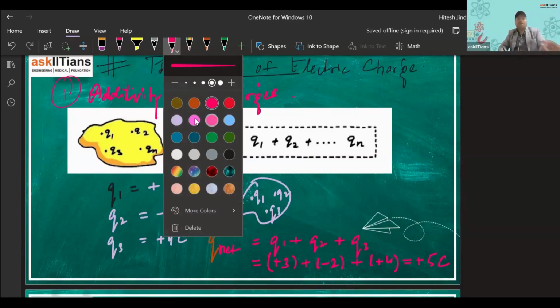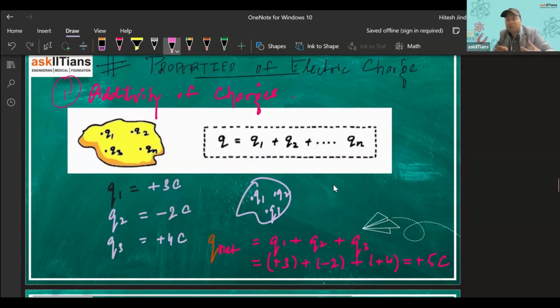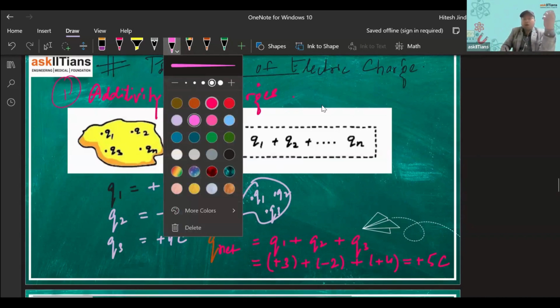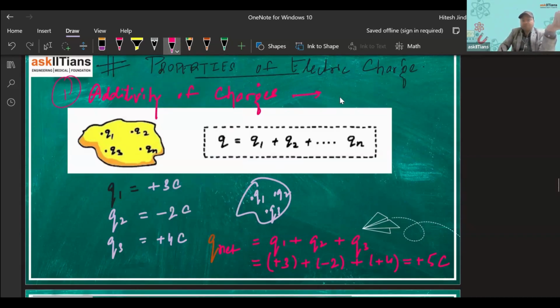So that's how the charges are added. That's how we can get a net charge on our body, right? So how are charges added? Algebraically, right? So we can say this is known as algebraic addition of charges. Algebraic addition of charges, just like we add the real numbers, right?